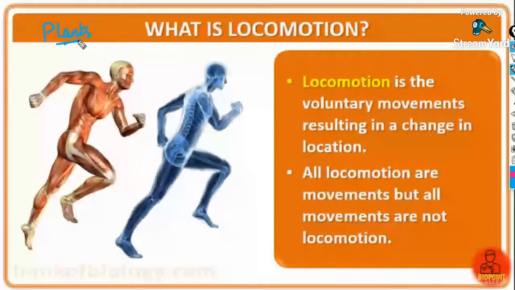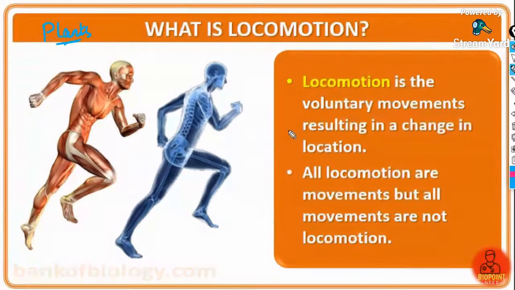Are plants not capable of movement? The fluttering of the leaf, growing of the stem, all these are examples of movement. The touch-me-not leaf movement, all these are examples of movement, but plants cannot locomote. They cannot undergo locomotion, that is, they cannot go from one place to another.